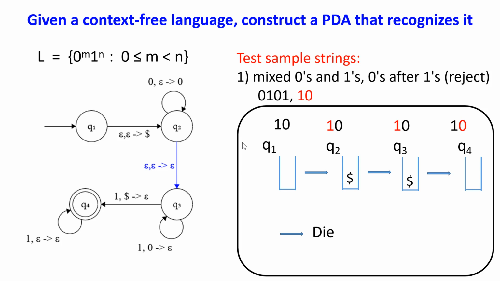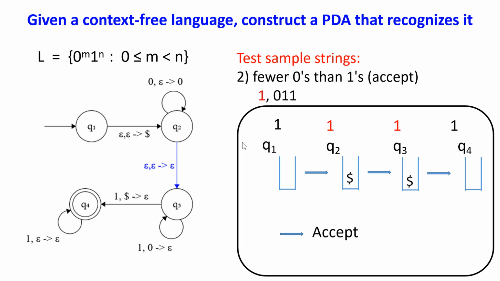Now at Q3, we are reading a 1 and we see a $ sign on the top of the stack. So we should transfer from Q3 to Q4. The machine does so by landing on Q4 and popping the $ sign from the stack. Now the machine is on Q4 and it should read a symbol 0. But we check the transitions out of this Q4 and there are no transitions for 0. So the computation dies and we should reject this string.